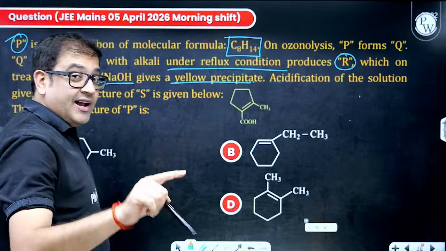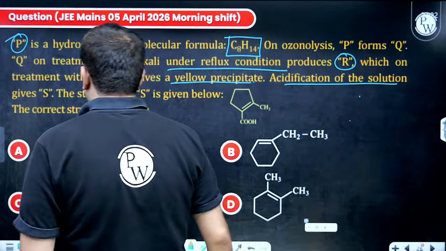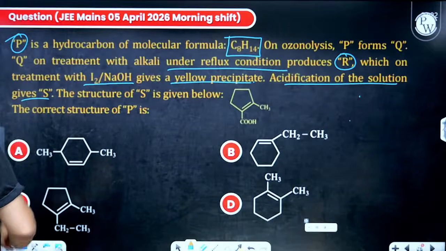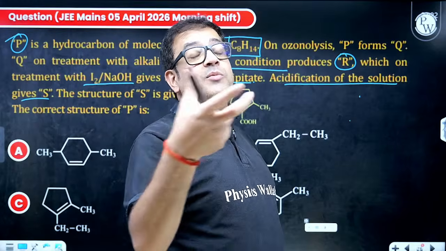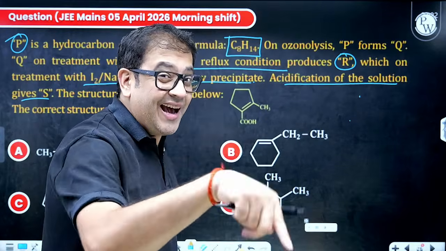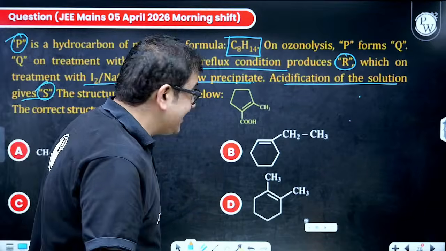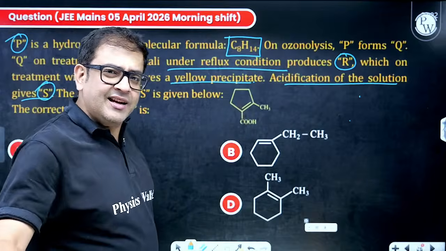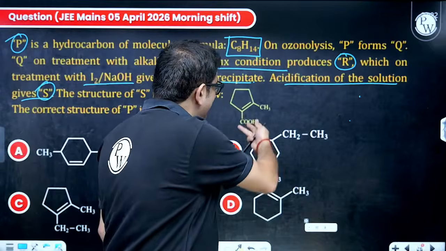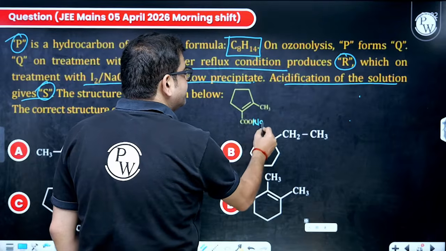That means it is giving the iodoform test. Acidification of the solution gives S. That means after acidification, CH3 must be gone and you must have got the sodium salt of the corresponding carboxylic acid. So acidification will give you the carboxylic acid, and the structure of S is given, sir. Then let us move backwards. This is my carboxylic acid, so the sodium salt will be COONa.